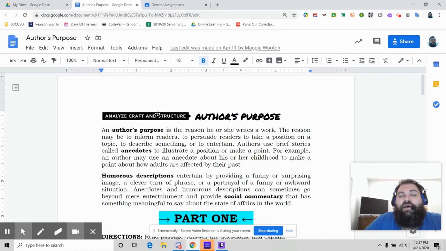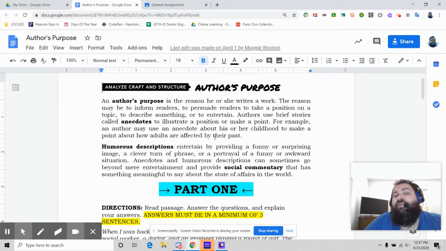When we look at something that we read, sometimes we have to figure out what the author's trying to tell us. And we can do that by recognizing different things in the reading piece. Here, you're going to look at what are called anecdotes, humorous descriptions, and social commentary. If you need the definitions, they are up here.